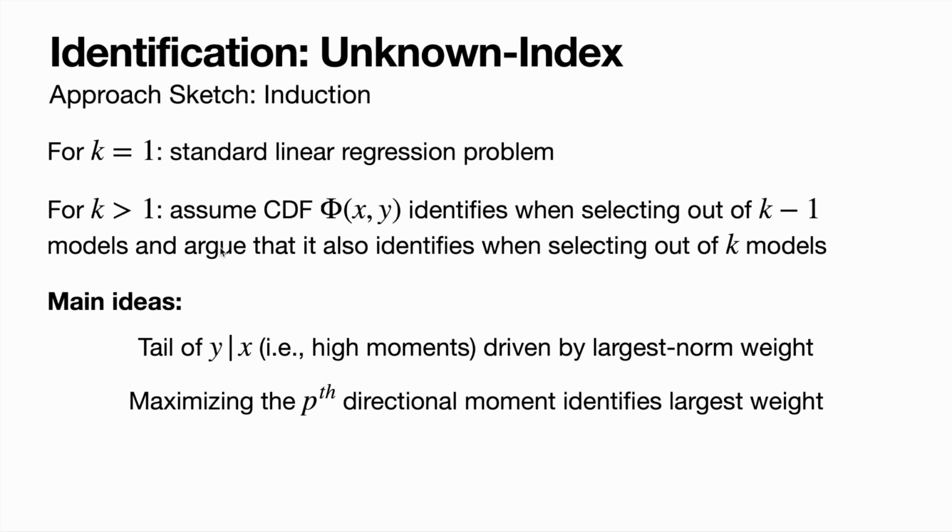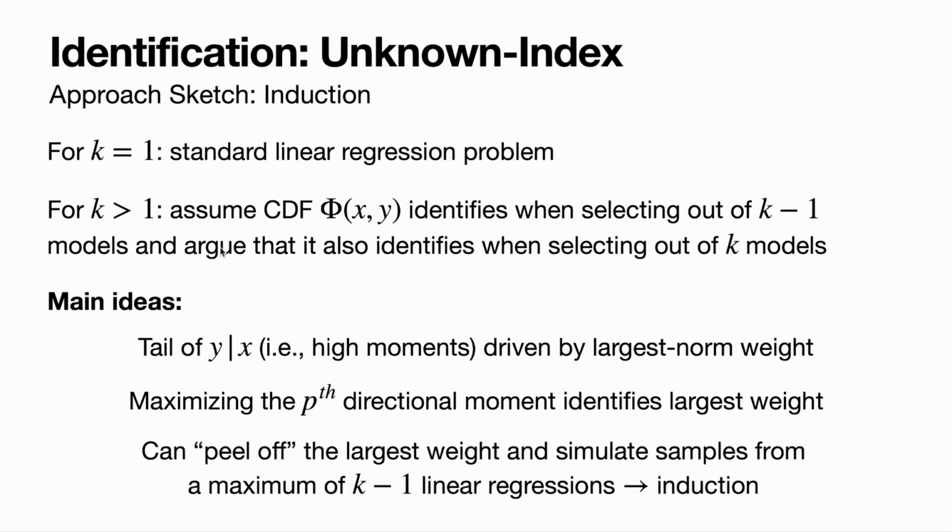And because of this property, maximizing what's called the pth directional moment actually identifies this largest weight. We'll then try to peel off this largest weight and try to simulate samples from a maximum of K-1 weights, after which we can just apply our inductive assumption. And I'll try to make these 3 steps much more clear on the next slide.